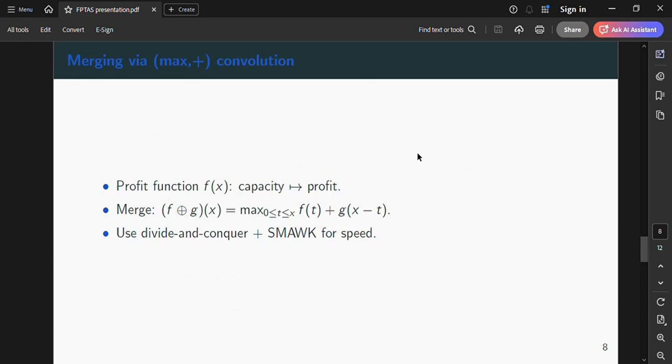Now coming to the merging via max-plus convolution. After finishing H, M and L separately, we have monotone step functions representing achievable profit versus capacity for each group. Merging them is done by max-plus convolution. The algorithm uses divide and conquer merging and accelerates inner steps using SMAWK when the involved functions have concave structure. This is how Chan achieved super-polylog speedups. The partitioning and the multi-level rounding reduce function complexity so that the overall merge cost yields the improved exponent on 1/ε.